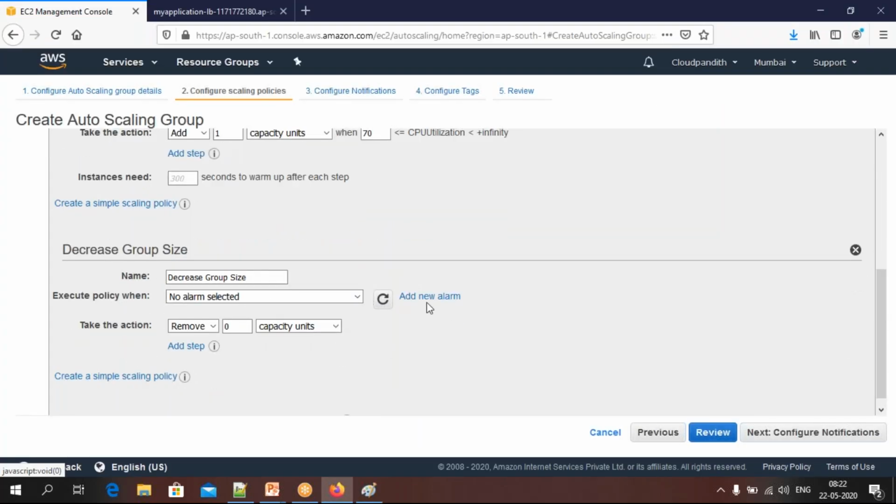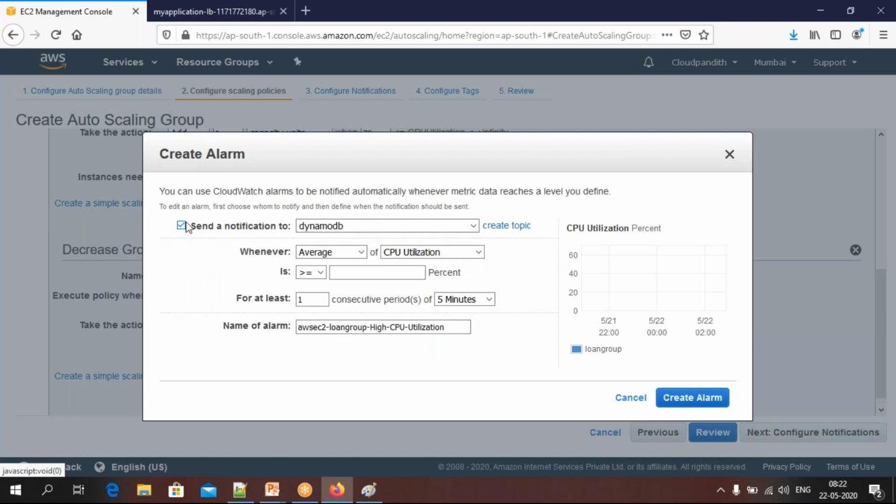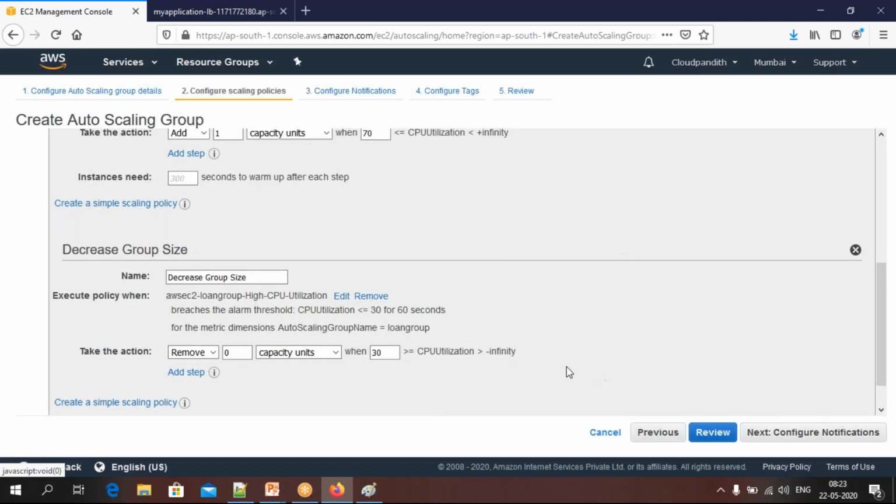So come down, I need to create one more alarm. Uncheck this, I don't want to send notification. Less than or equal to 30. I want it continuously for 1 minute, create alarm. When this alarm is triggered, what it has to do: it has to remove one